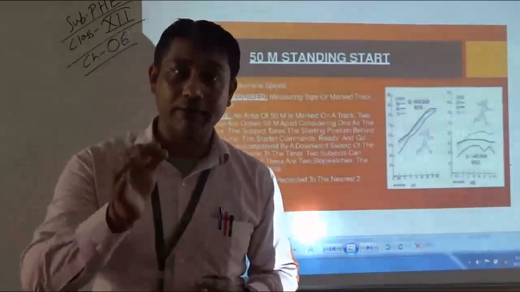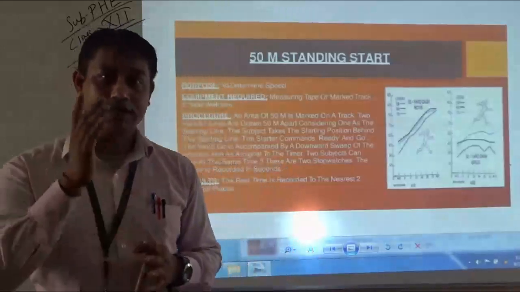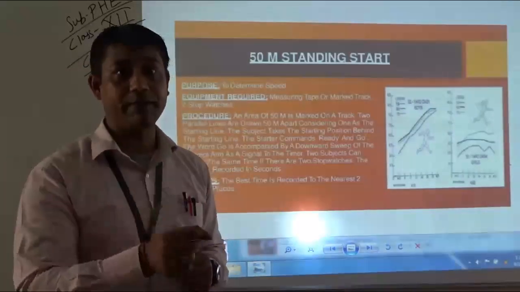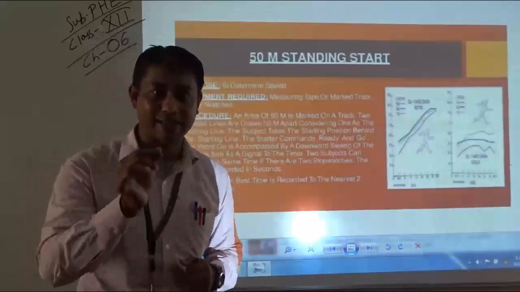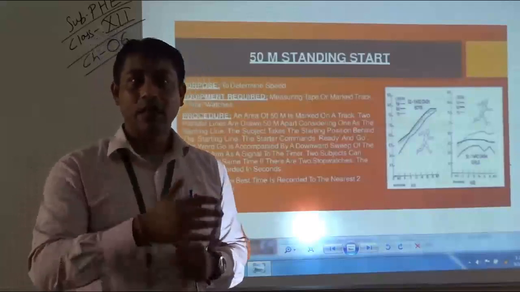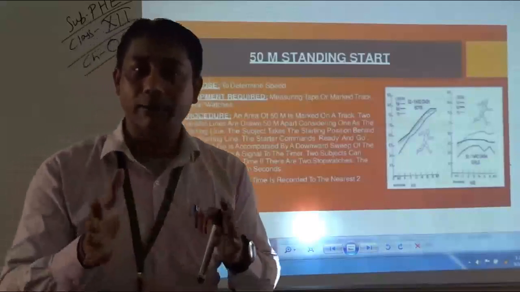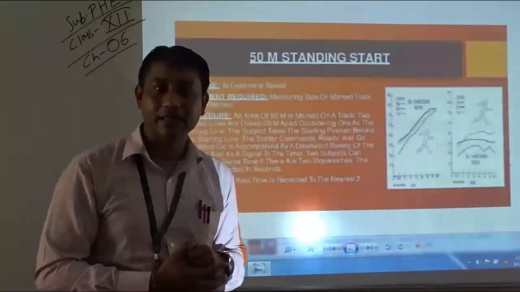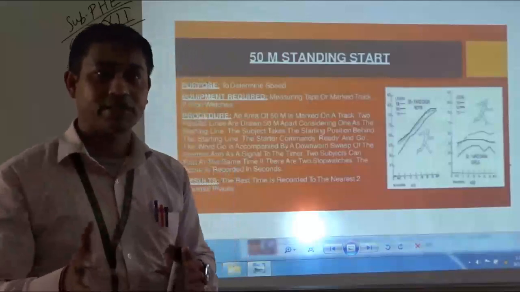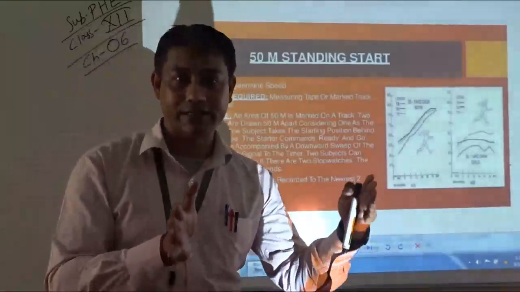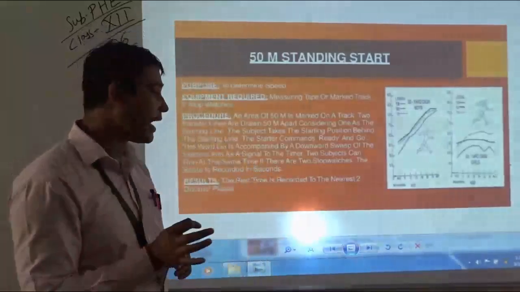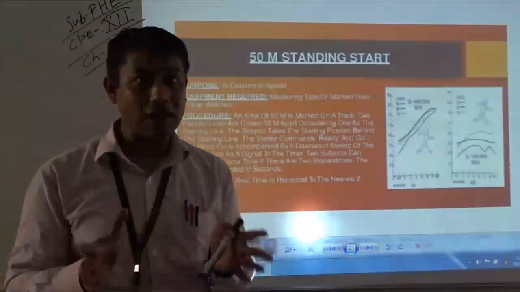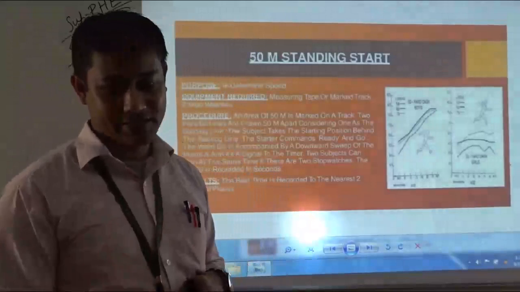On the command go, the subject will start to run 50 meter as fast as possible. At the completion of 50 meter, time will be recorded, and the time to complete the 50 meter distance will be recorded as the score of the subject. So this is all about 50 meter standing start.